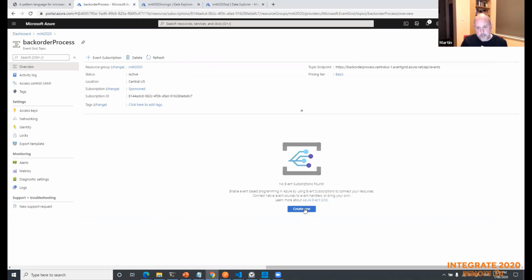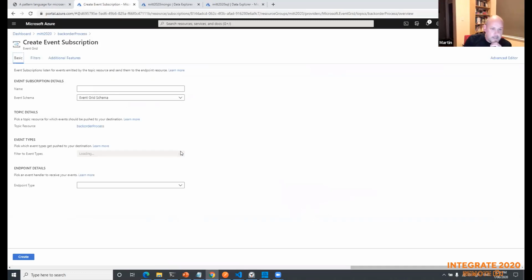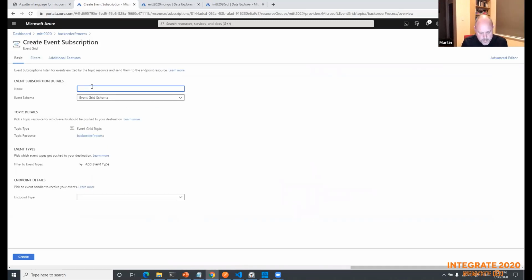I'm going to create a new subscription. I'm going to give it a name, which is process inventory, say. I can choose whether to use the event grid schema or the cloud event schema. The cloud event schema is the schema that's been published to the CNCF, the Cloud Native Computing Foundation. So that's a standard. Or I can use my own schema.